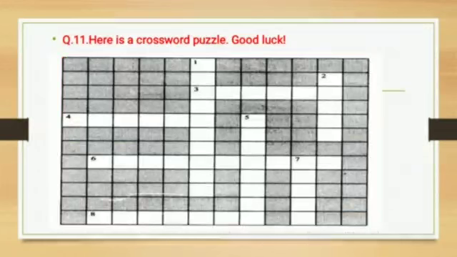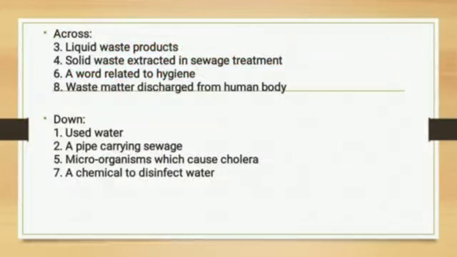Now question number 11. So here is a crossword puzzle. See, here some empty spaces you can see. Here you can fill in the answers. Okay, some questions are there. Across and down. First across, liquid waste product. You have to write one word for it. Okay, liquid waste, what is that? Sewage.